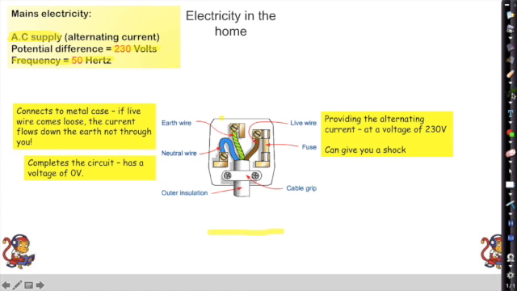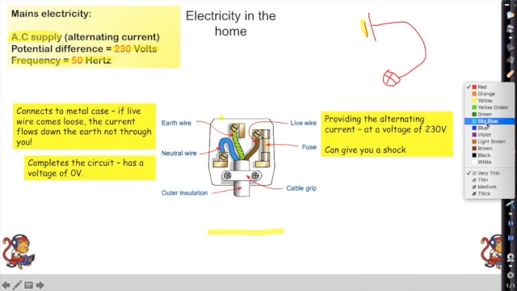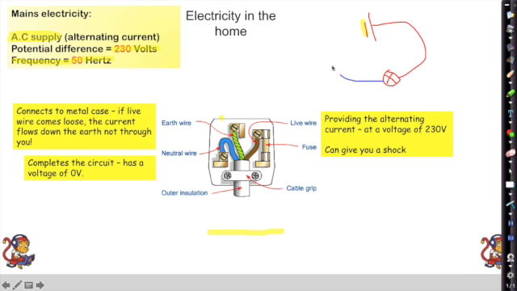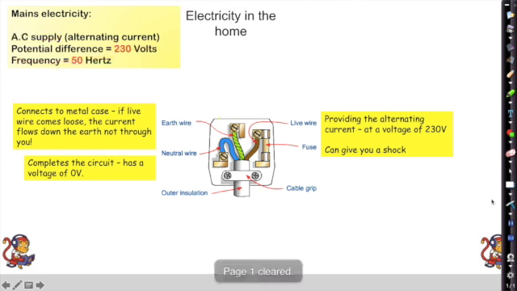So if you imagine that you have a cell, and the live wire is taking it to our appliance, whatever the appliance might be, it could be a bulb, well the neutral wire, the blue wire, is going to be the one taking it back to the battery, in other words, completing the circuit.